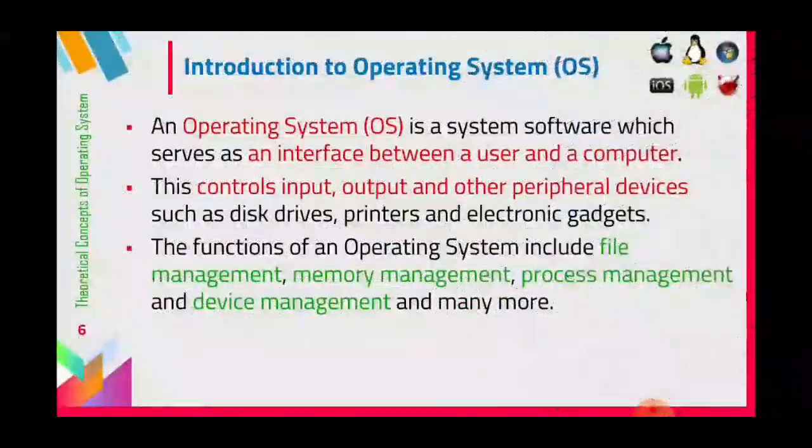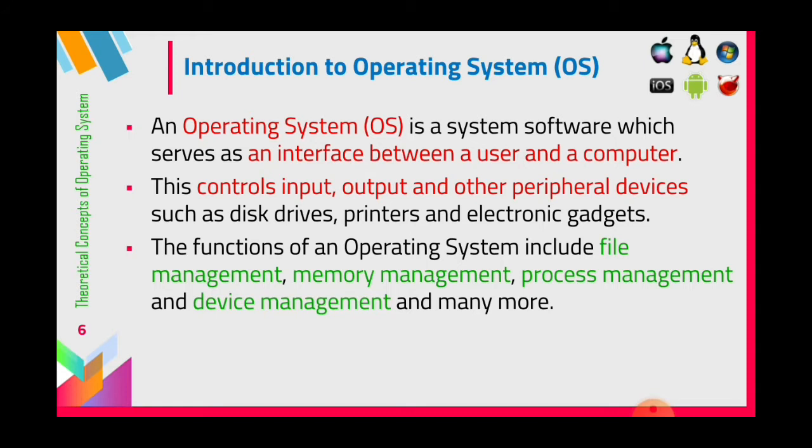So, introduction to operating system. Now we are going to see what is meant by operating system, and why we need an operating system. We already know the software is classified into how many types? Two types: application software and system software. This operating system comes under the system software. Without this OS we can't run the computer.